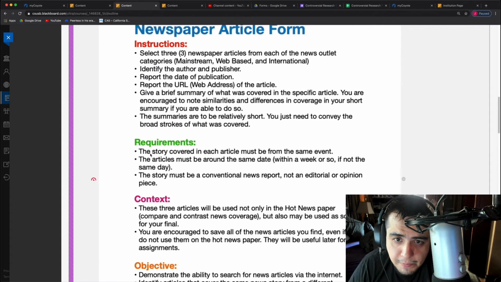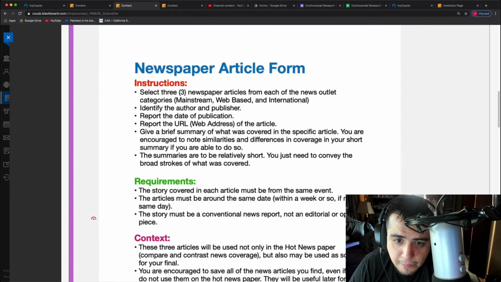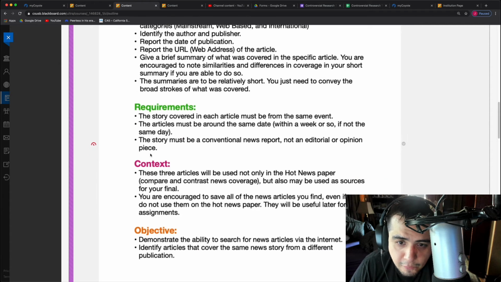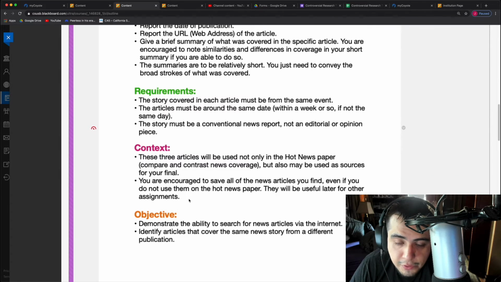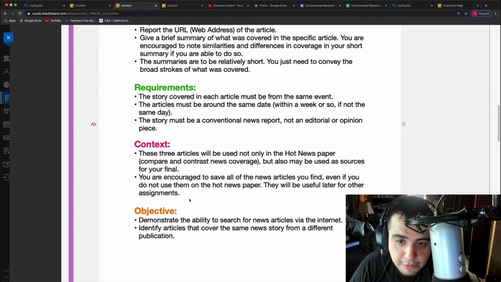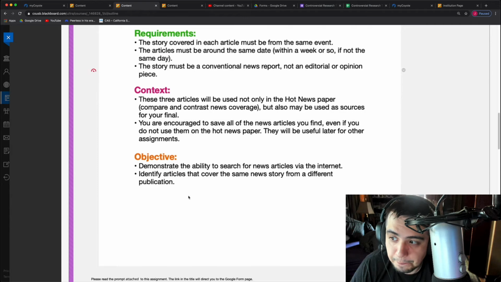So this is going to be what you're going to be turning in. This is the prompt for it and gives you an idea of what the context is. These 3 articles will be used not only in the hot newspaper, but also as sources in your final. You're encouraged to save all of the news articles you find, even if you do not use them in the hot newspaper. They'll be useful for later assignments. So make sure that you save whatever you're looking at.